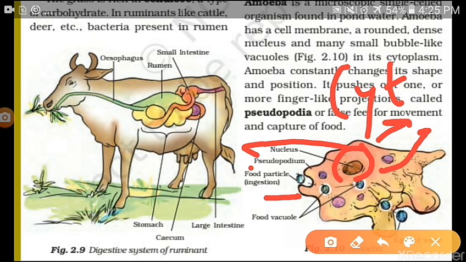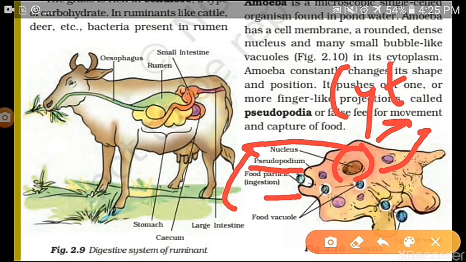These are called pseudopodium or false feet. Okay, understand this pronunciation. Whenever any word starts with ps, we pronounce it starting with s. P is silent there, so we will pronounce it as pseudopodium.